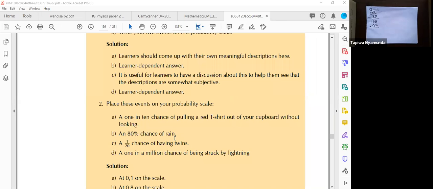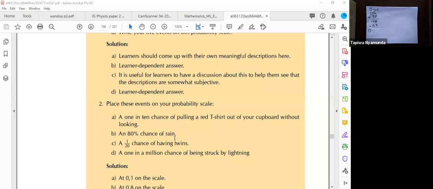Looking at part C, it is the same thing. We are looking for a number between 0 and 1, and we have been told there is a 1 over 20 chance of having twins. So in 20 births, we are going to have one birth with twins.